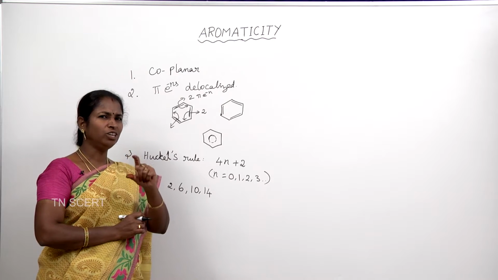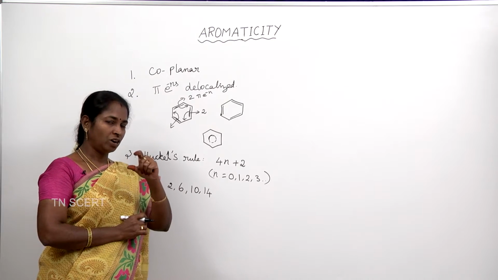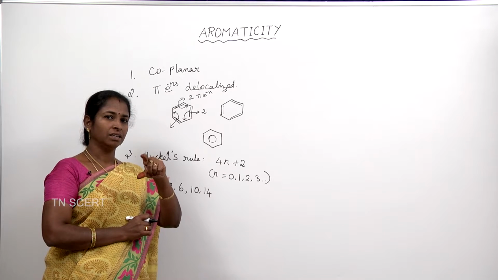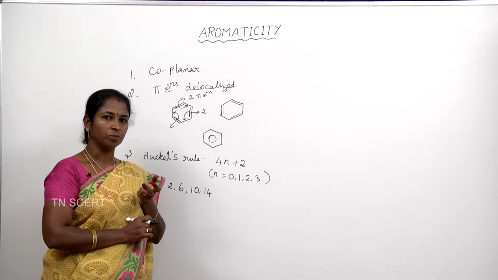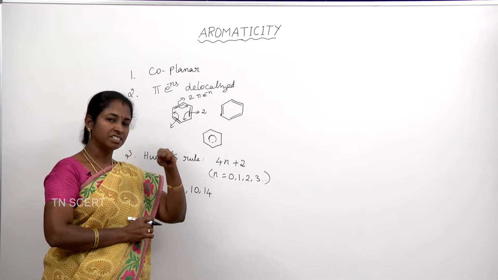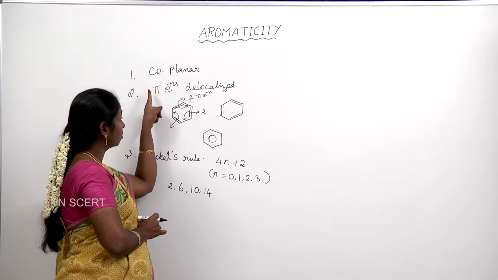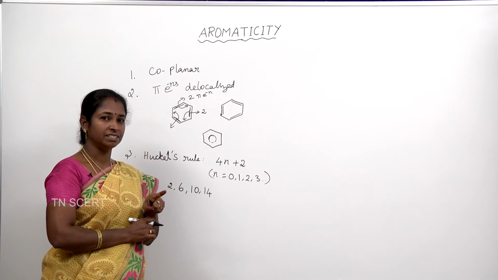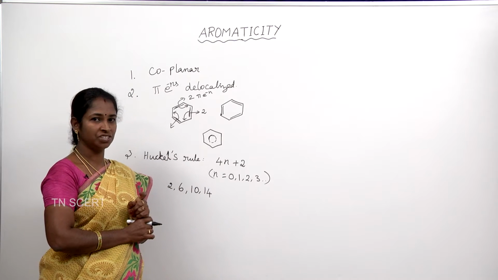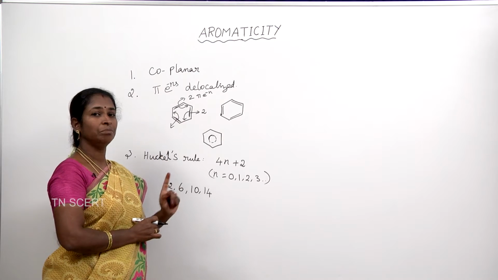So, what is the need to understand this aromaticity? Actually, if a compound is aromatic, its stability will be more. If it is anti-aromatic or non-aromatic, its stability is very less. So, if the compound possesses the character of aromaticity, it possesses more stability. Now, let us discuss this aromaticity with some examples.